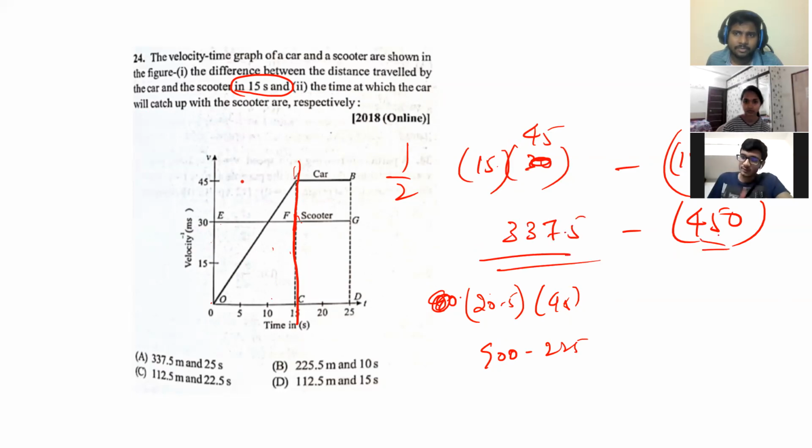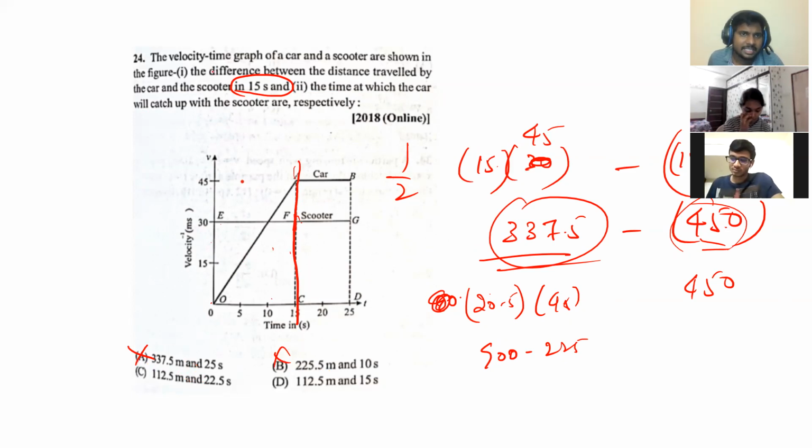So you subtract both of them: 450 minus 337.5. That is the difference, 112.5. You got it? Only 15 seconds is asked, area under the curve I have done. So options A and B are eliminated.